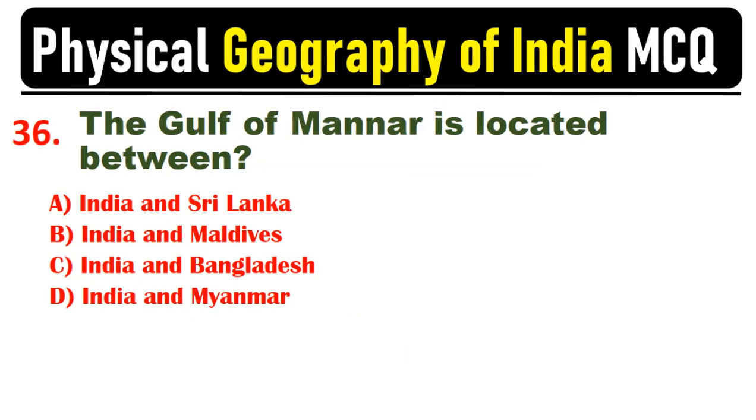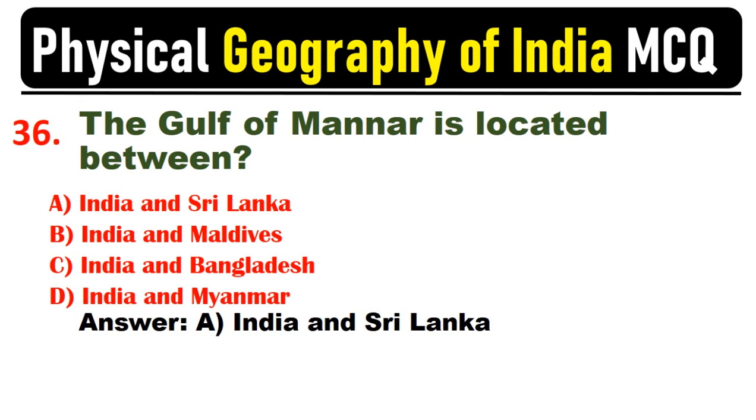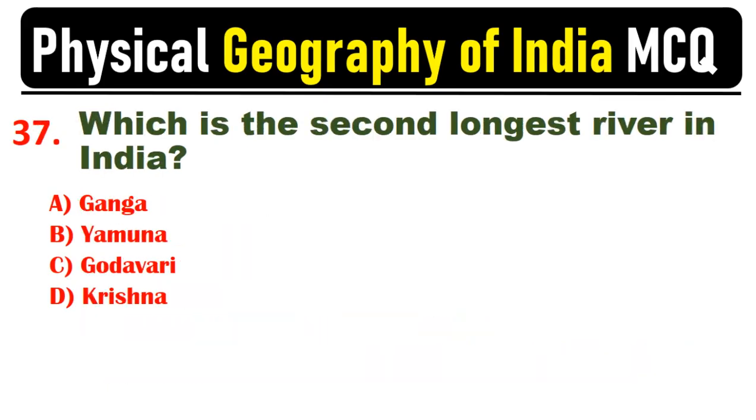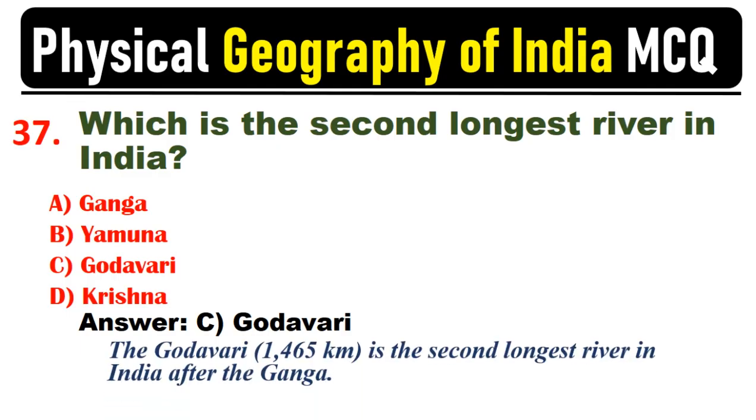The Gulf of Mannar is located between? Answer. A. India and Sri Lanka. The Gulf of Mannar lies between Tamil Nadu, India, and Sri Lanka. Which is the second longest river in India? Answer. C. Godavari. The Godavari, 1465 kilometers, is the second longest river in India after the Ganga.